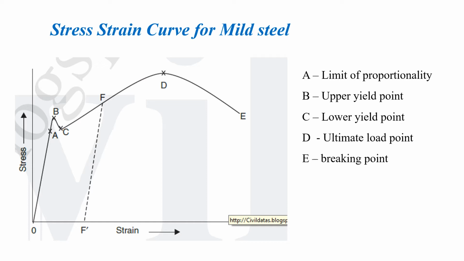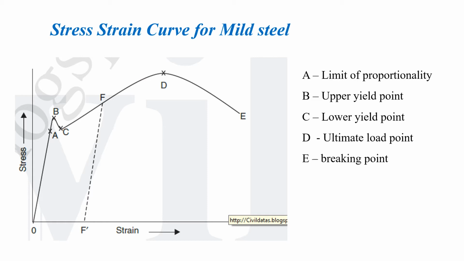With a further increase in load, the deformation also increases, and the increase in strain is large in comparison to the increase in stress. The maximum load it can take is represented by the ultimate load.